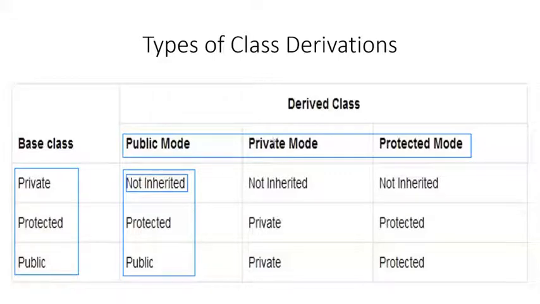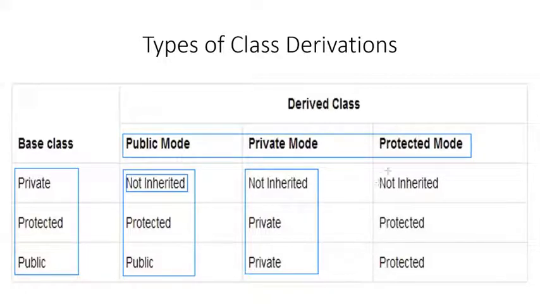Now, what happens if you use the private mode of inheritance? The private members, again, cannot be accessed directly in the derived class. The protected members of the base class become the private members of the derived class, and the public members of the base class also become the private members of the derived class.